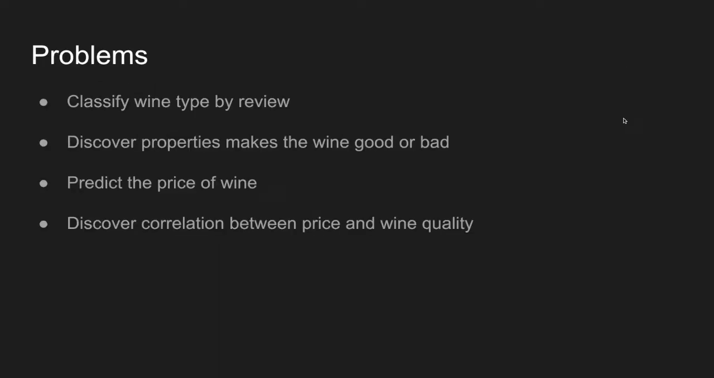to solve them. The first one is to predict wine type by reviews, and we'll also discover what properties make a wine good rated or bad rated. Another problem is what most people care about. We want to find how to predict the price of wine. Finally, we'll discover the correlation between price and wine quality.